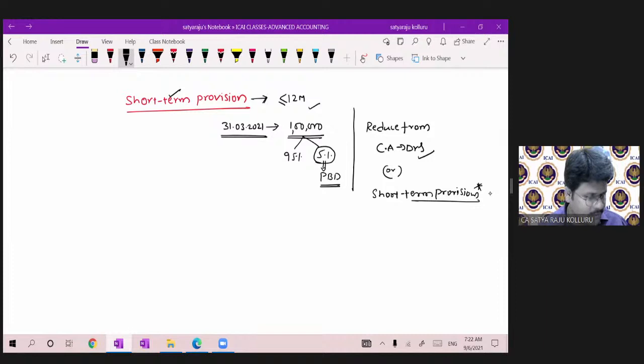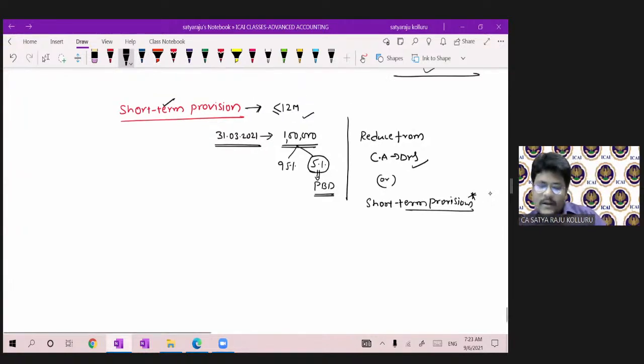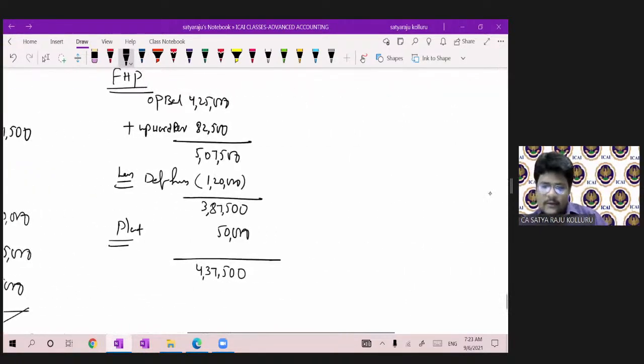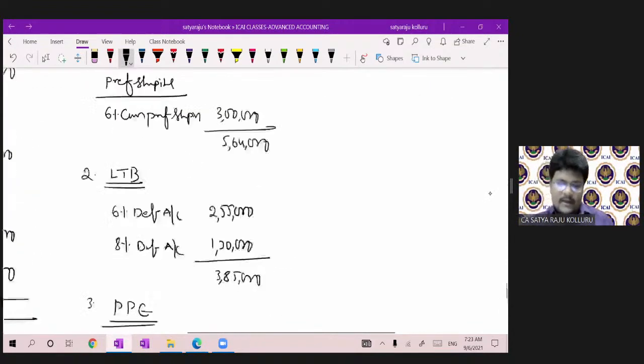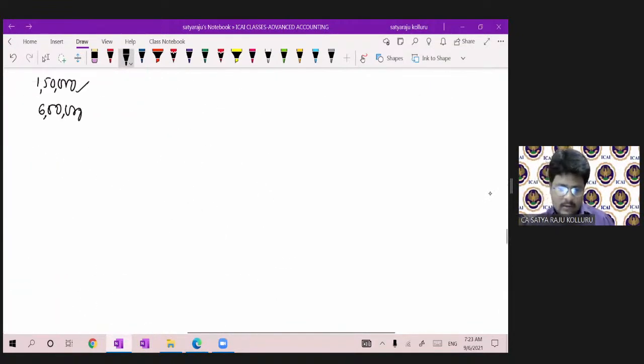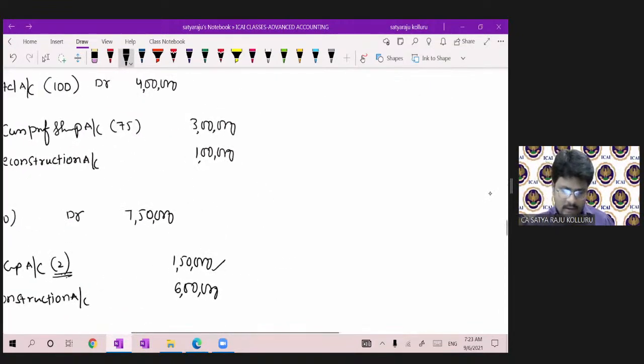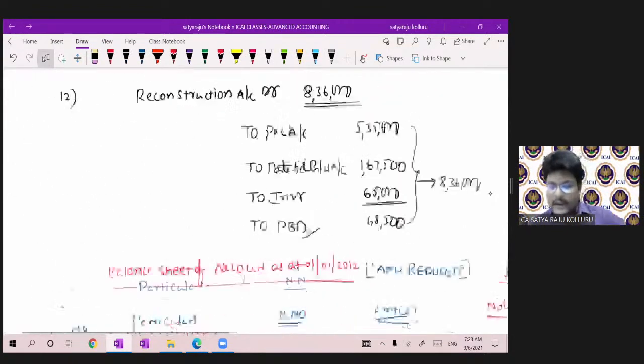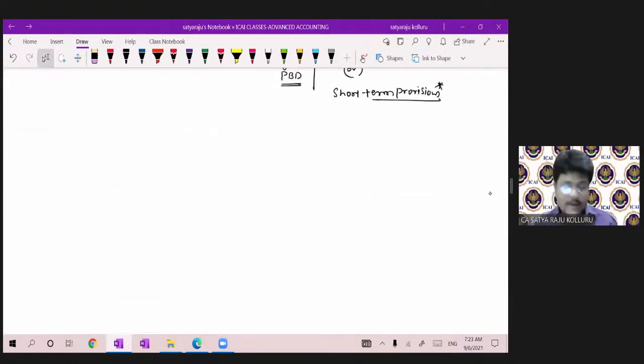Your answer was that it is valid with the ICAI material. Okay, I'll check at the end. No worries. The entry passed by me is there, I think I cleared your doubt. Okay, leave it. I'll clear your doubt at the end, if there is any variation between my answer and the ICAI answer.